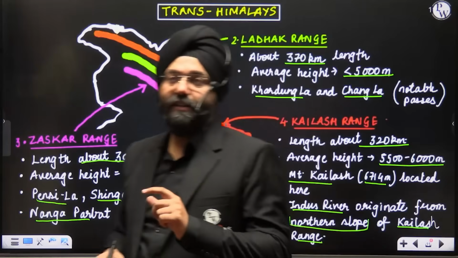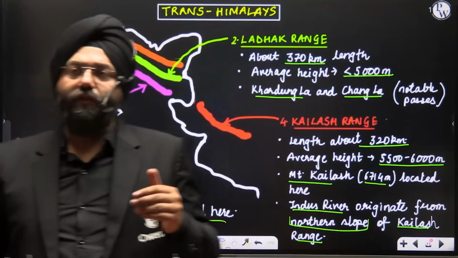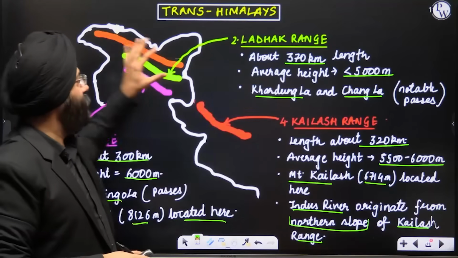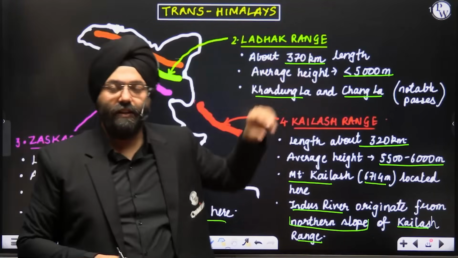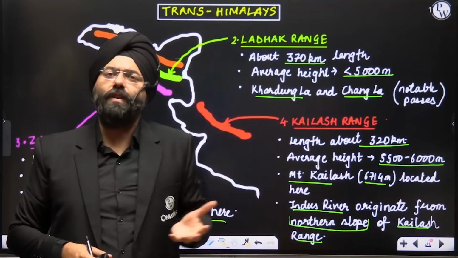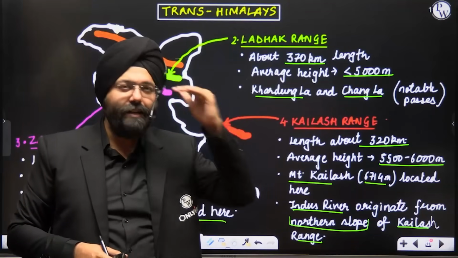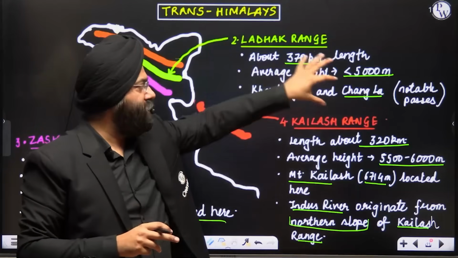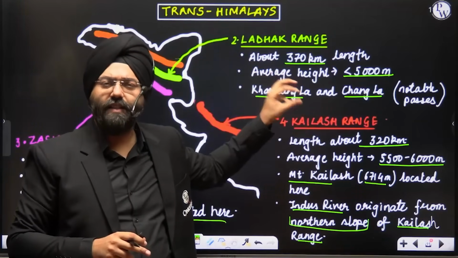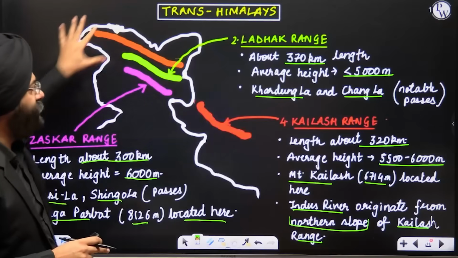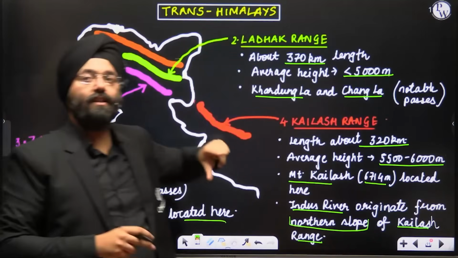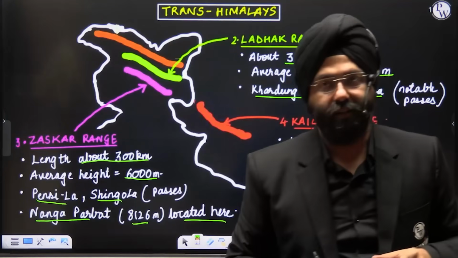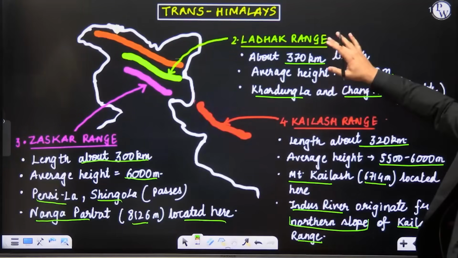The problem that arises is, when you read geography, you read this content, do not see the map. When you see the map, you do not read the content. This is the problem. Why people find it difficult, because they're not able to correlate the map study along with the content. Now, what I have done is I have used all the content that is required or present in the NCERTs and certain books, along with the maps. So when you use this, you will not forget the details as well as the location. Clear? So this is the Trans-Himalayas.